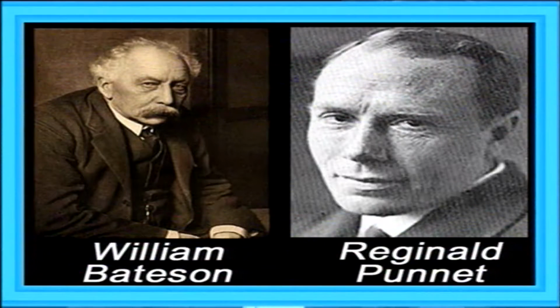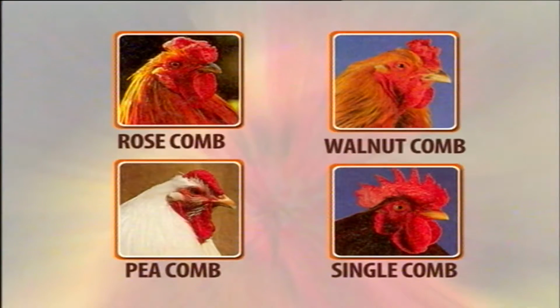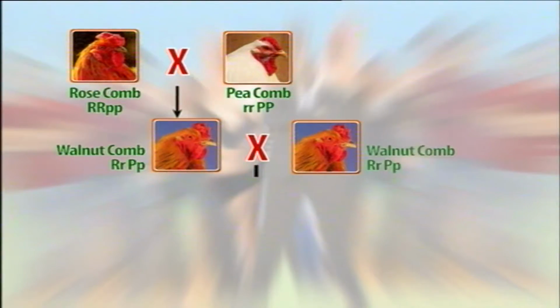The first case of interaction was discovered by William Bateson and Reginald Punnett by studying the shape of the comb in chicken. These comb-shaped phenotypes are a result of interactions between two allelic pairs. Crosses made between true breeding rose comb and pea comb varieties showed that all the F1 offspring are walnut combed, which means a new comb form appears, different from either of the parents.